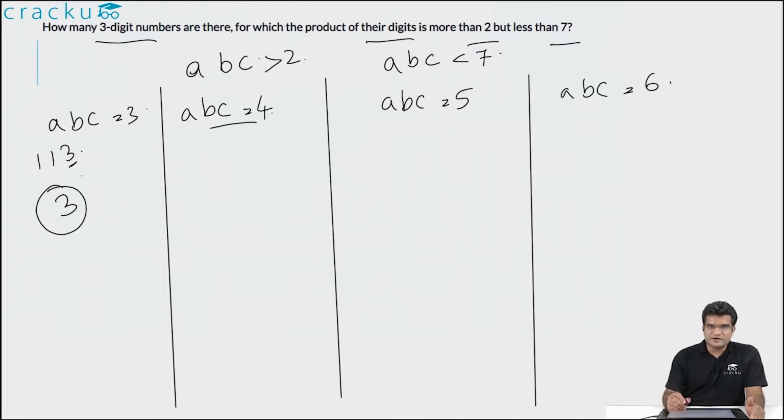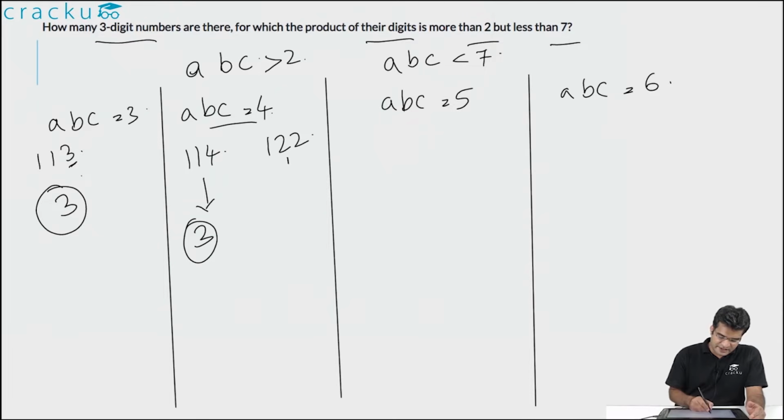Similarly, if you have the product of 3 numbers to be equal to 4, here you have 2 cases. One case is that they are 1, 1 and 4 in some order, or they are 1, 2 and 2 in some order. 1, 1 and 4 can be done in 3 ways. Basically, you have to figure out whether 4 is in the first place or the second place or the third place. So there are 3 cases possible. And 1, 2, 2 can also be decided in 3 ways. Here we have to figure out whether 1 is in the first place or the second place or the third place. So again you have 3 cases. So the overall total is 6 cases.